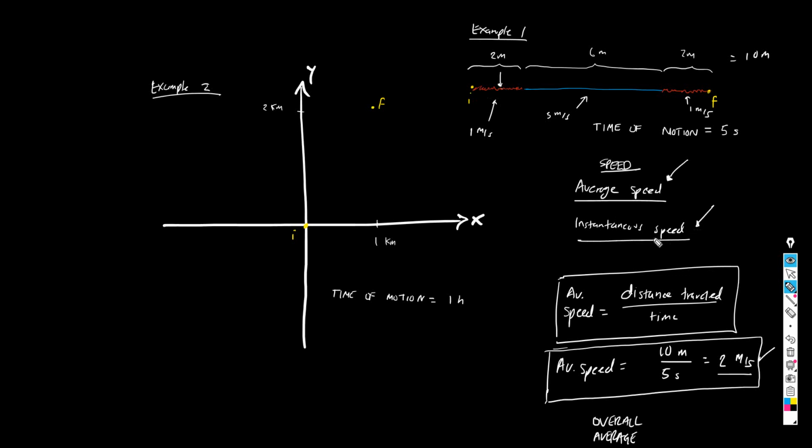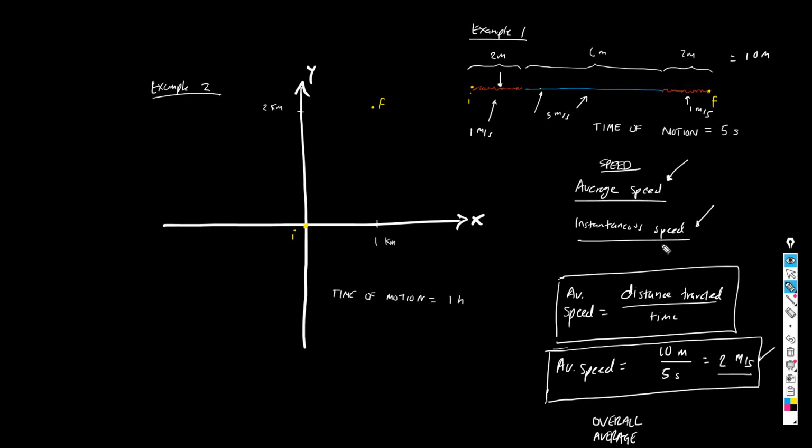The instantaneous speed is when you ask, what is the speed of the particle at a precise instant in time? Or for example, right there at that point, when the pencil crossed that point, what was the speed instantaneously of the pencil at this point?